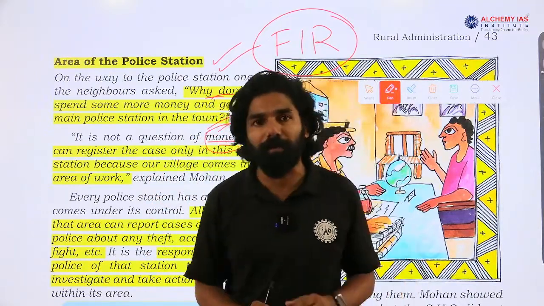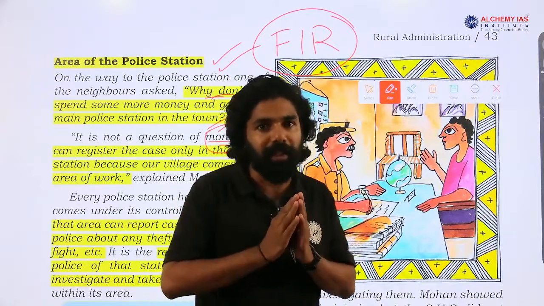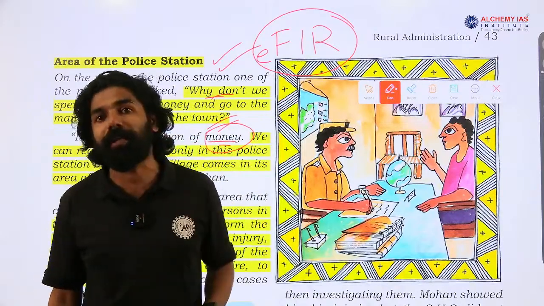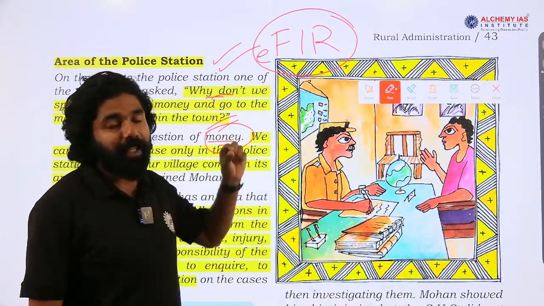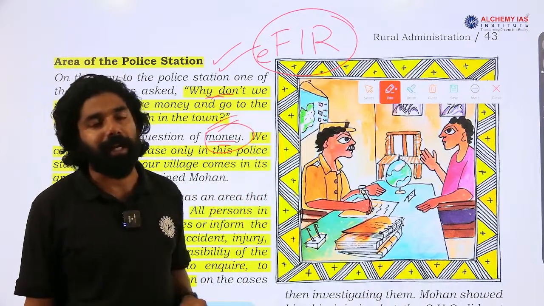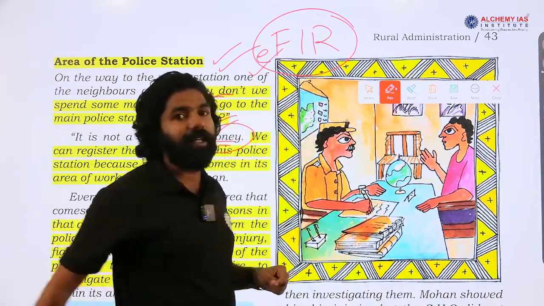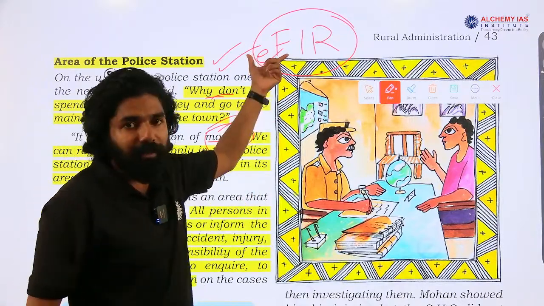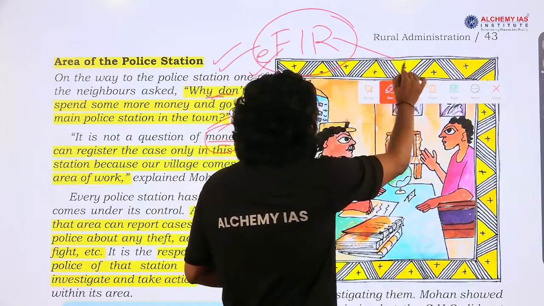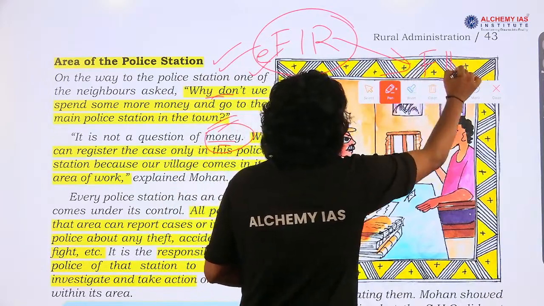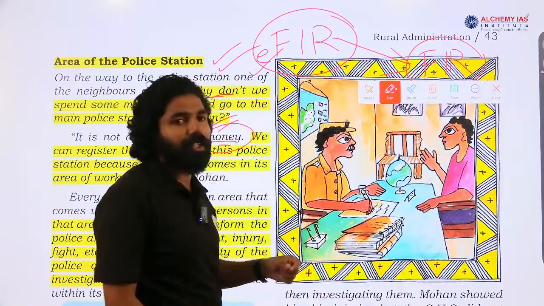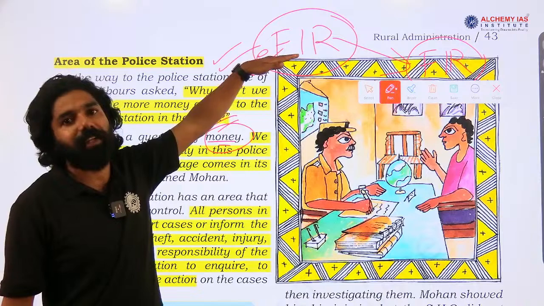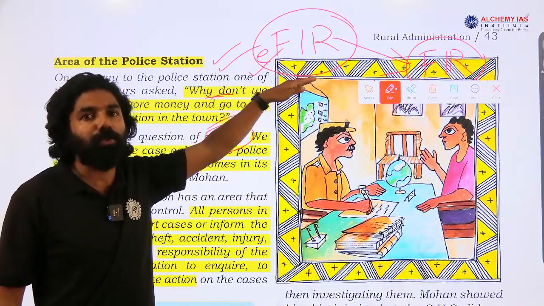But now that has changed. If any police station identifies an important case that involves the violation of rights or criminal acts, such a case can be filed in any police station irrespective of jurisdiction through EFIR. Once the EFIR is registered, it will be forwarded to the concerned police station, and then that police station can register the FIR officially. This EFIR option is introduced through the new criminal law.